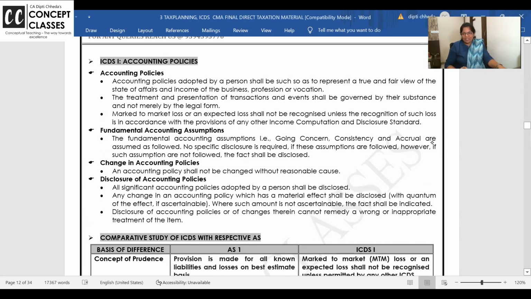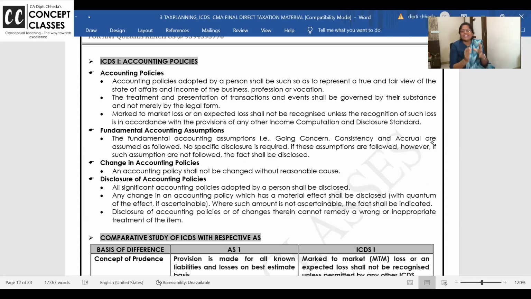I wrote group 1 separately, so that I should not take wrong credit. I got 95 marks in accounts, but I wrote group 1 separate and group 2 separate. Group 2 also I cleared in the first attempt only, and in income tax also I got exemption that time, but I always wrote one group. I never wrote two groups.